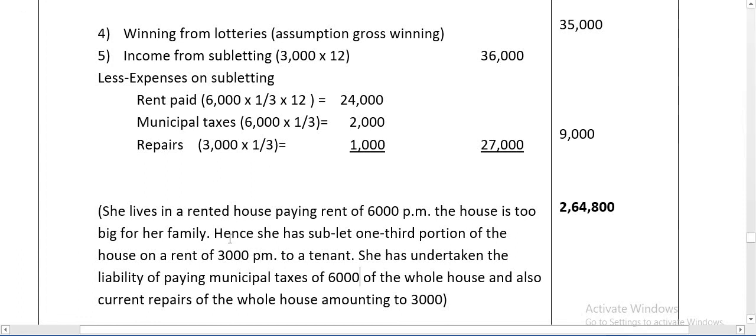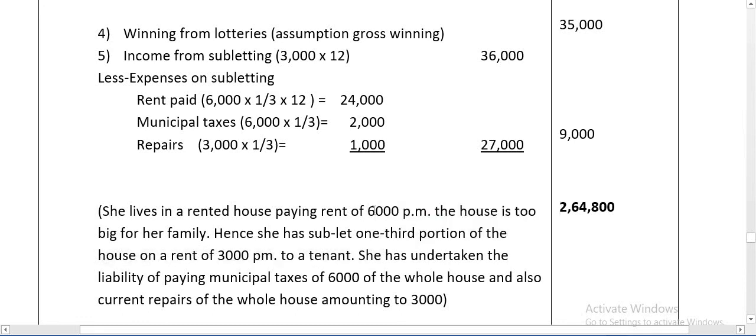Number 1, rent paid. Here, rent paid is not given directly. We have to find it. She lives in a rented house paying rent of 6,000 per month. 6,000 is the entire house rent, but the sublet portion is only 1/3.